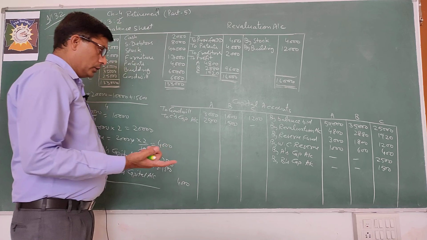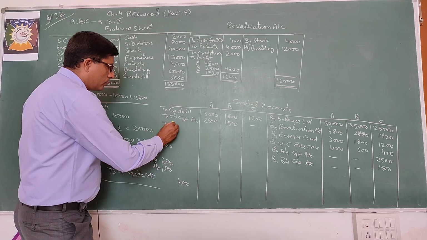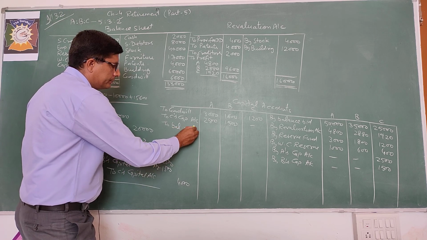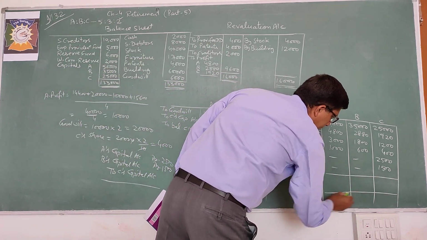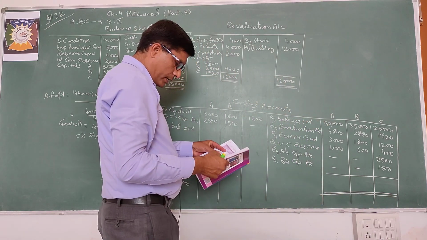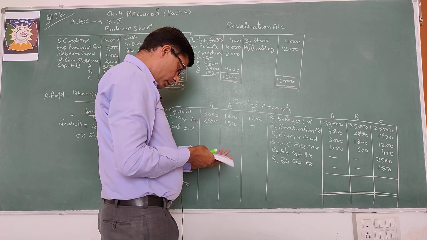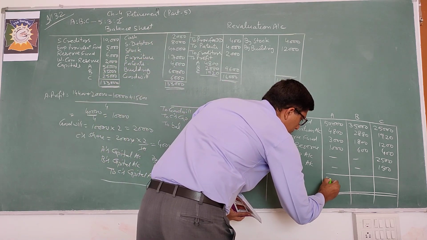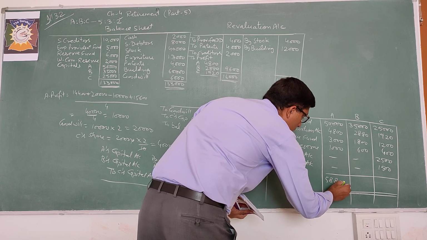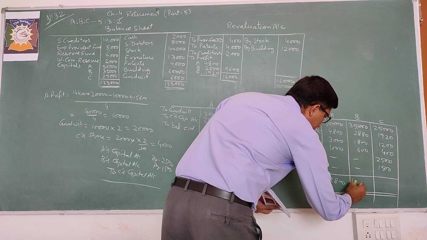So that's all. Close the capital accounts to balance CD. Total the credit side, A's total is 58,800. B's total is 40,280.